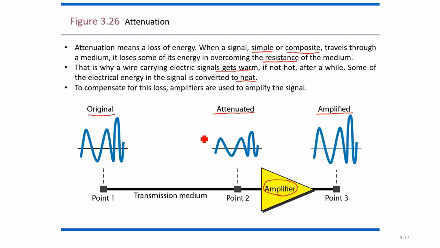That is why there will be attenuation. To compensate for this loss, amplifiers are used to amplify the signal. Because of this energy loss, an amplifier is required.